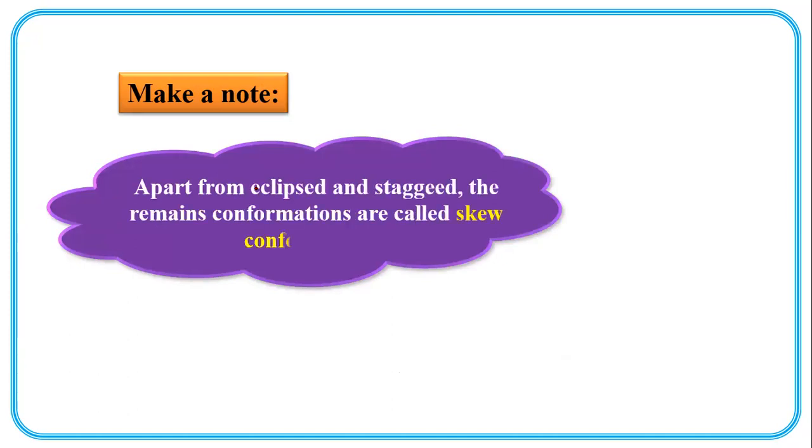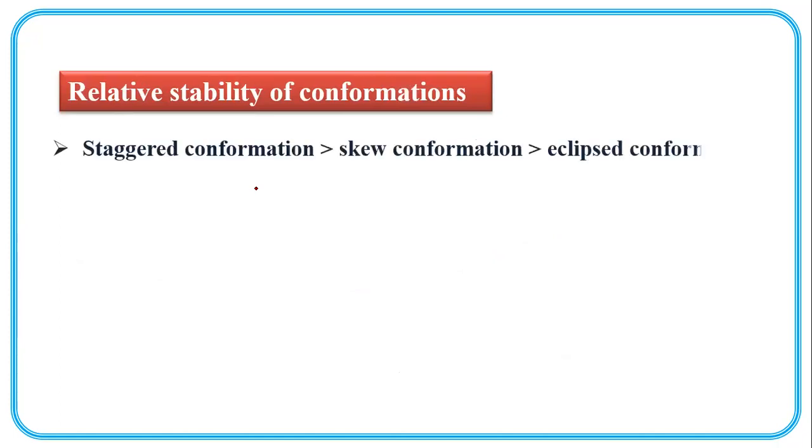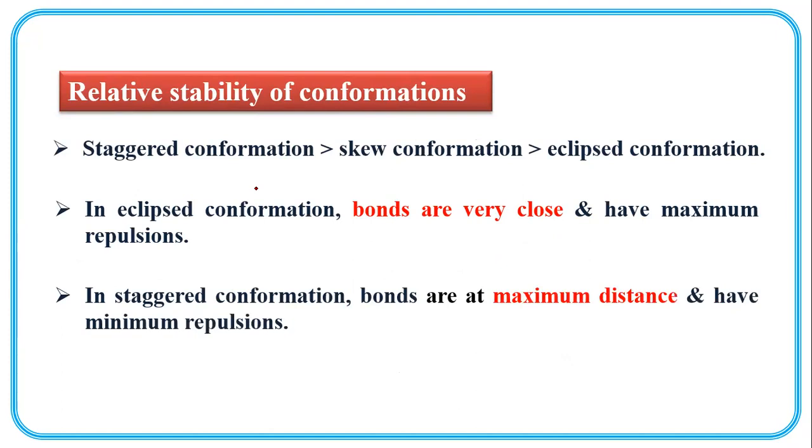So, stability: staggered conformations are more stable than skew conformations, which are more stable than eclipsed conformations. In the eclipsed conformation, bonds are very close and have maximum repulsion. In the staggered conformation, bonds are at maximum distance and have minimum repulsion.